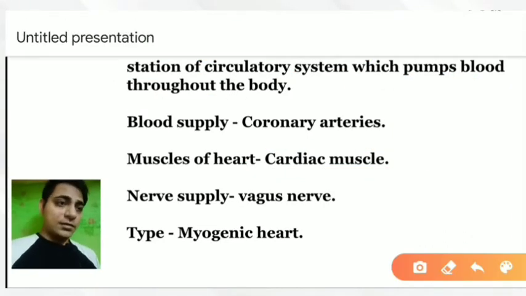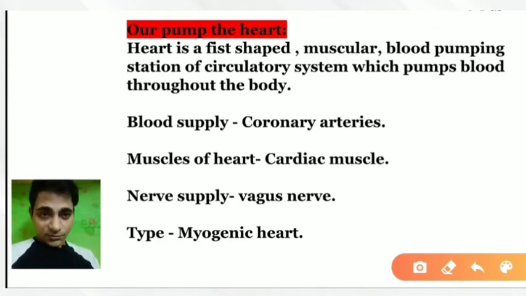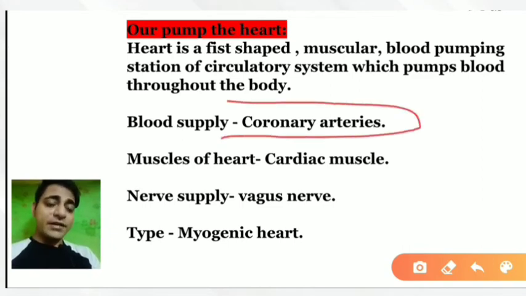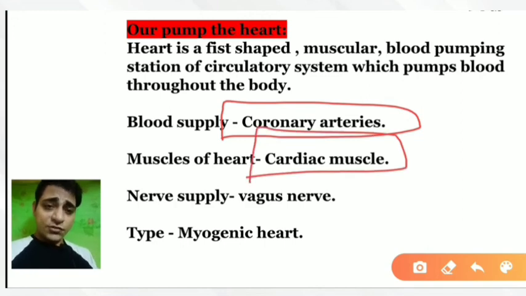Now the heart supplies blood throughout the body, but which blood vessel supplies blood to the heart? Because the heart is also made up of tissues. Without blood, without oxygen, the cells of the heart will also die. So there is a particular branch of artery, a particular blood vessel named the coronary artery, that is the blood supplier to the heart. You need to remember it. And as I said, the heart is made up of cardiac muscle. For cardiac muscle, there are three different layers of cardiac muscles.